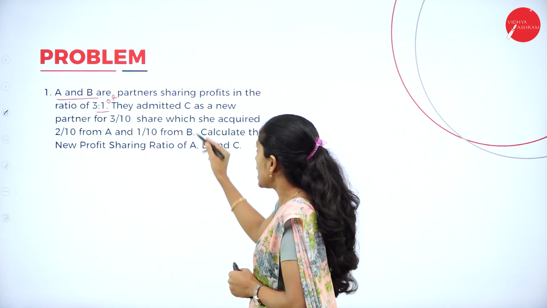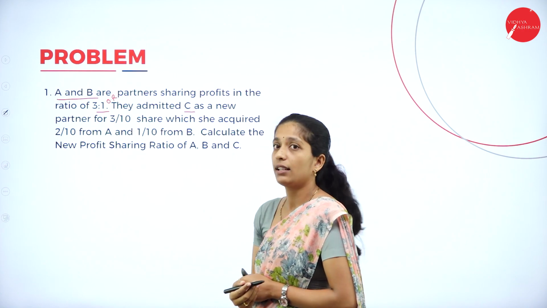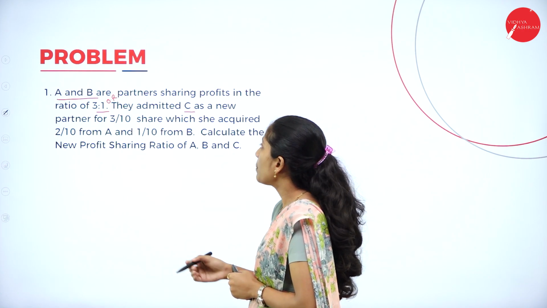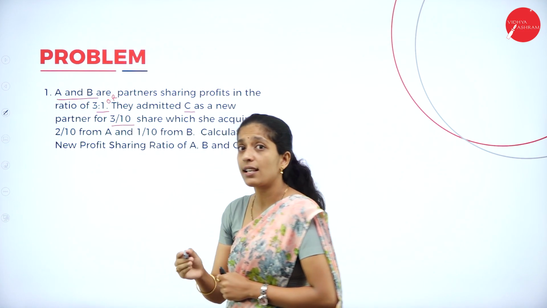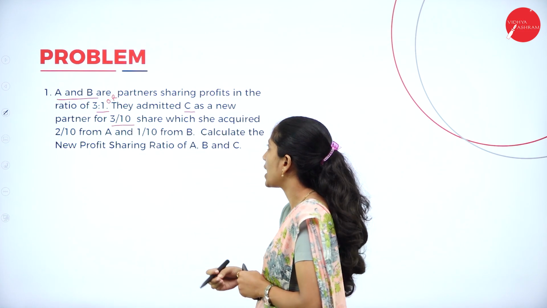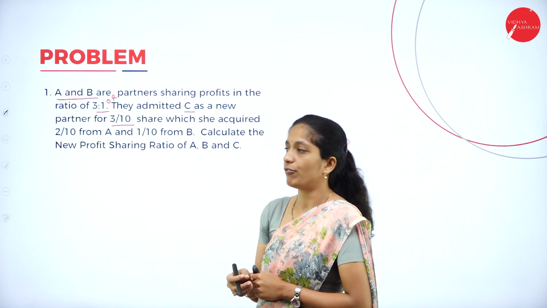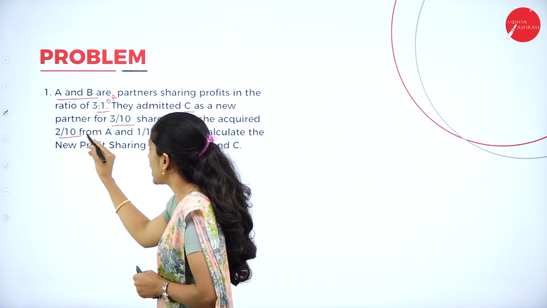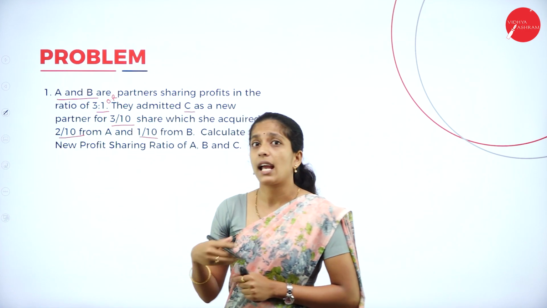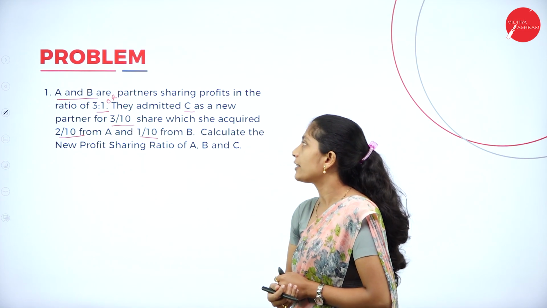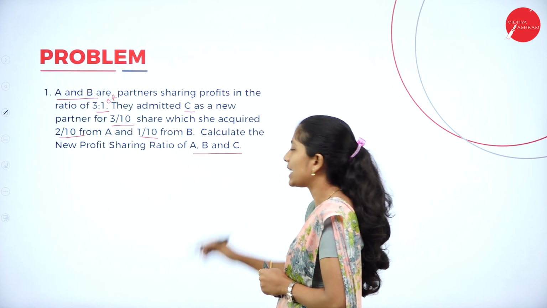They admitted C as a new partner for 3/10 share, which she acquired 2/10 from A and 1/10 from B. So how did she get 3/10? Because A has given 2/10 and B has given 1/10. Calculate the new profit sharing ratio of A, B and C.